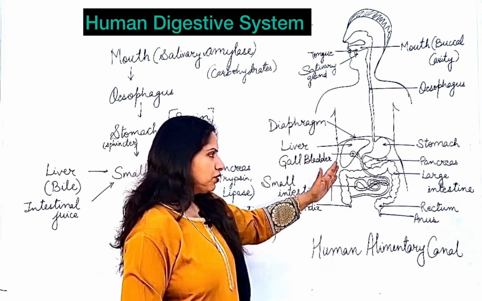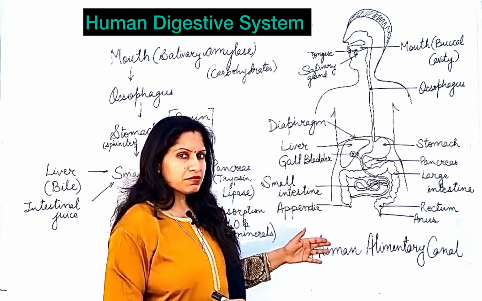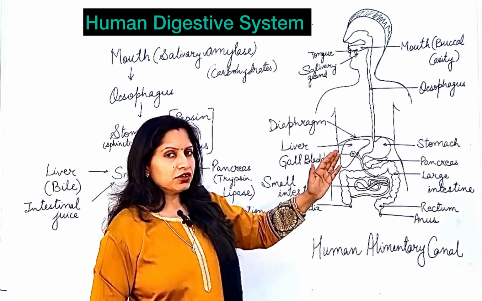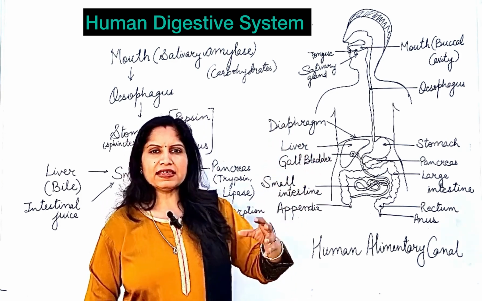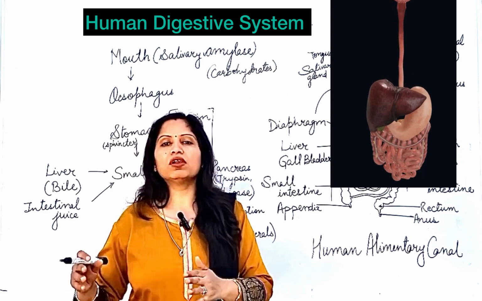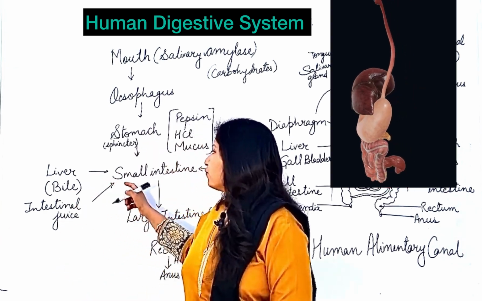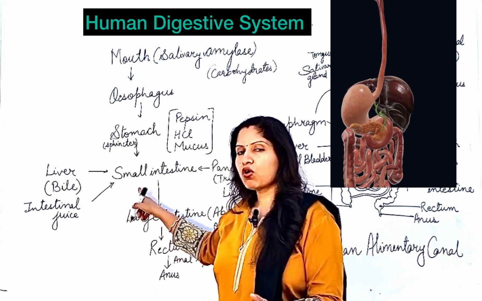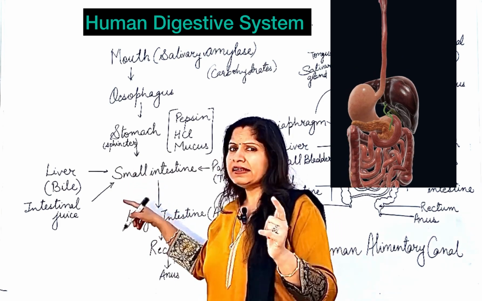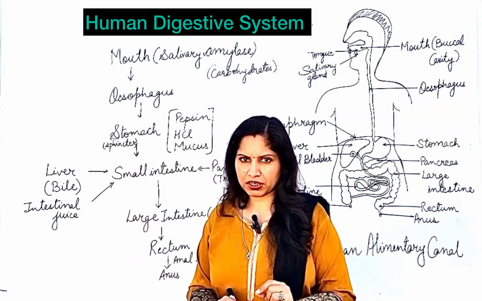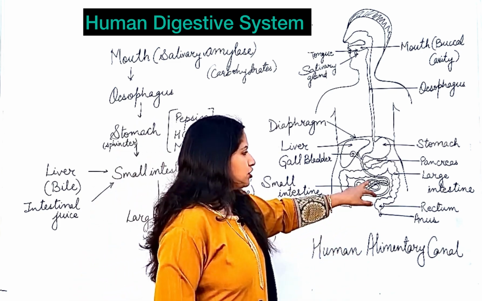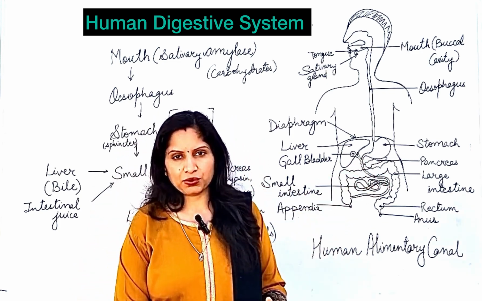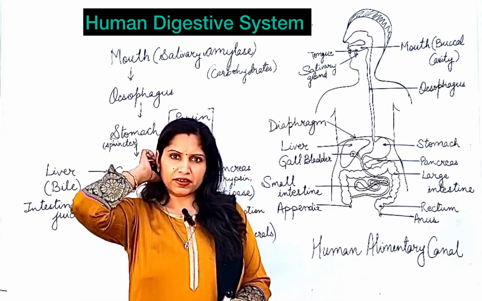Whenever we eat food and the food comes from the stomach into the small intestine, the liver and the gallbladder will be releasing all the bile into the small intestine. So from the liver, all the bile will be coming into the small intestine. I'll tell you the role of this bile just after 1 minute. Apart from that, secretions from the pancreas also come into the small intestine only. Okay, secretions from the pancreas.